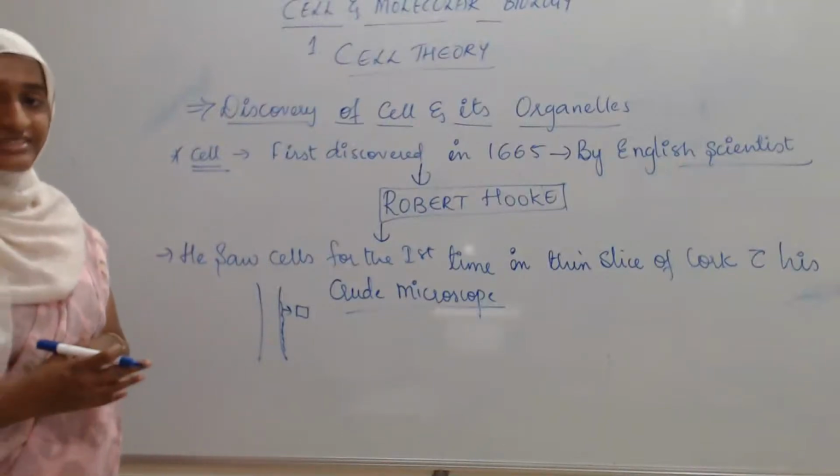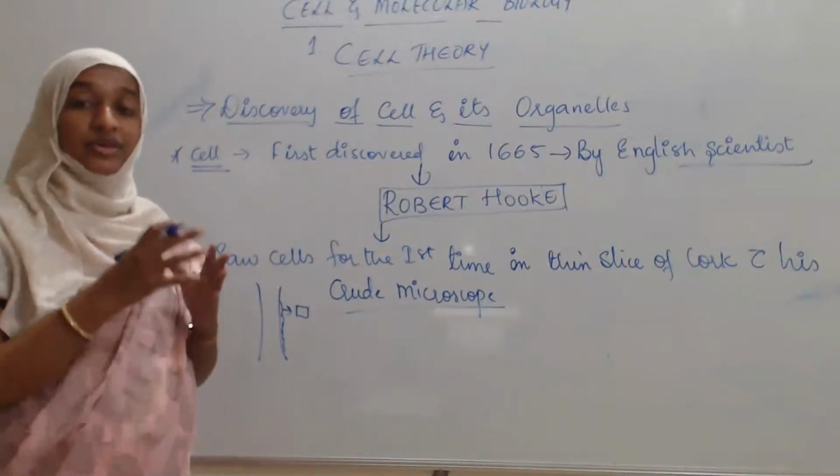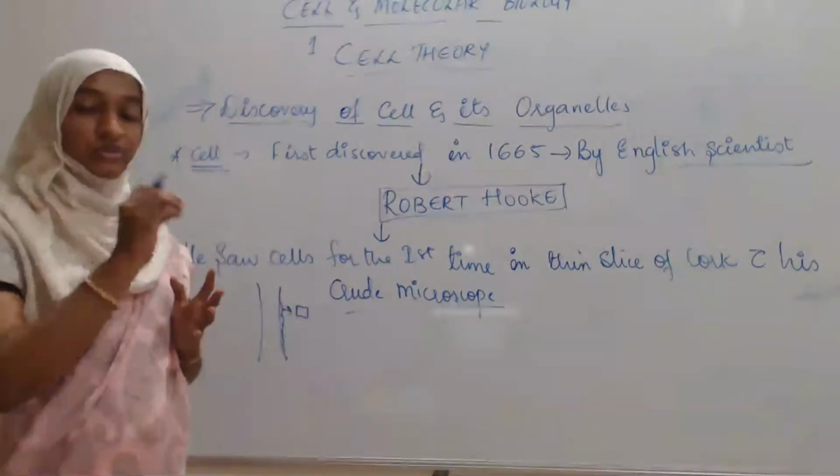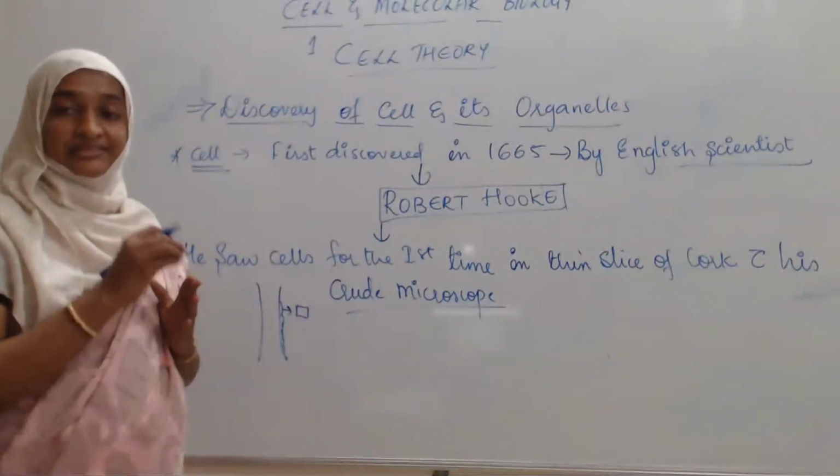Okay, so how he described the cell means how he saw the shape of that particular cell.